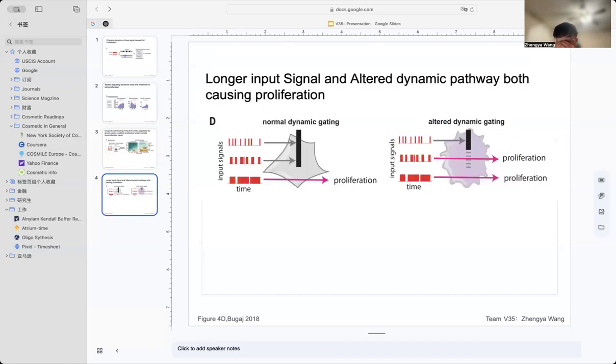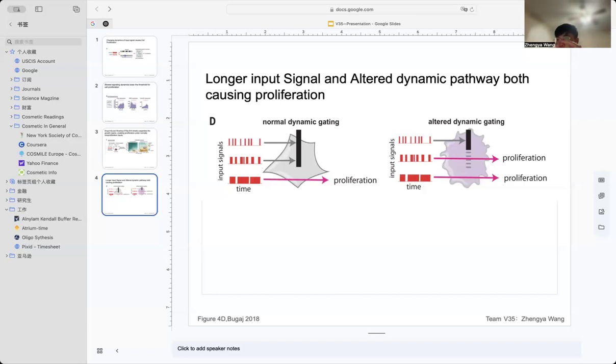Figure 4D is pretty straightforward. Long input signal and altered dynamic pathway, both causing proliferation. So the figure on the left describes how constant input signal or long input signal stimulation will cause cell proliferation. However, the pulsed or short input signal will not cause cell proliferation. It showed that RAS-ERK signal dynamics can reshape the cell division and proliferation.